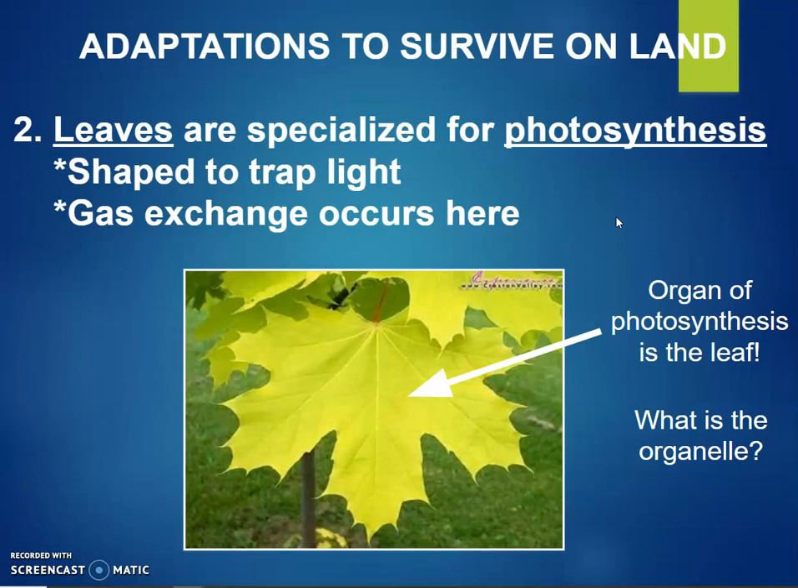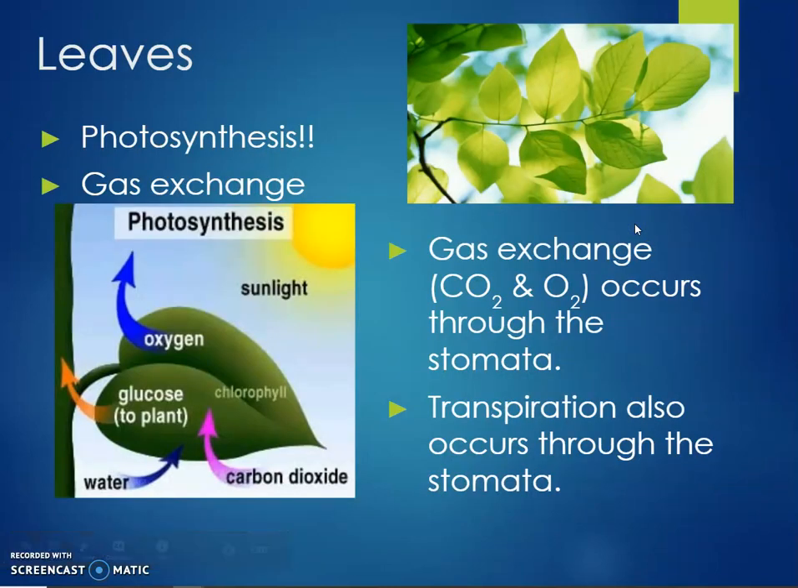If you remember, most of photosynthesis occurs in the leaf of plants. If you remember what organelle goes through photosynthesis, that organelle is the chloroplast. Once again, leaves are the main source of photosynthesis. They have gas exchange occurring so that they can take in carbon dioxide and release the oxygen through those stomata that we talked about in the first example. And transpiration also occurs through the stomata as well.